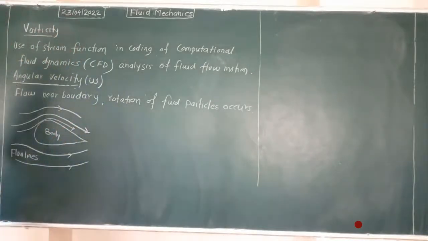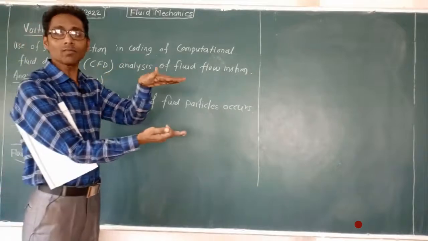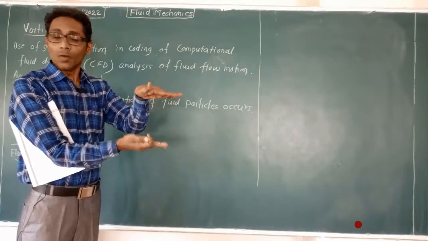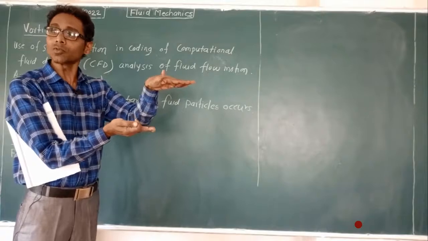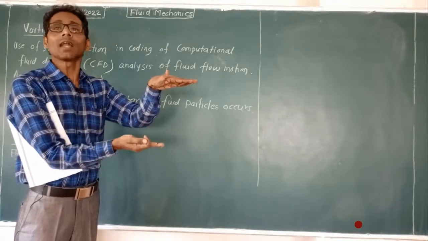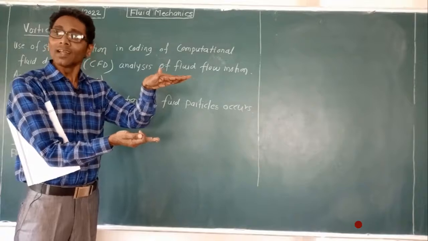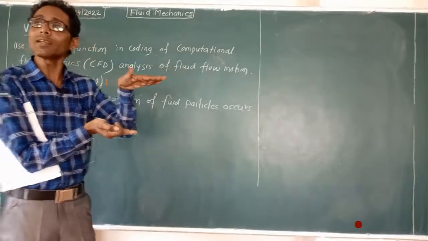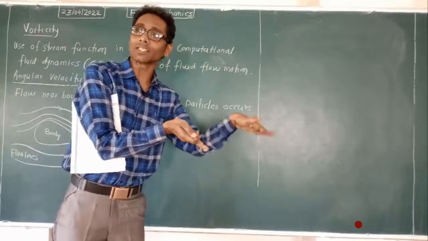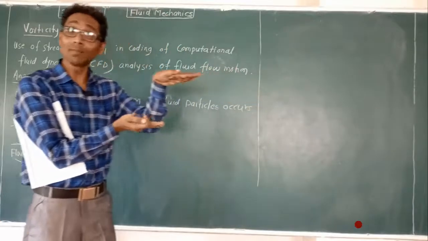Okay, so why does it occur? Because of a velocity gradient, a velocity difference. When two lines are moving with the same velocity, there will be zero velocity gradient. When one line segment is moving with some velocity and the other line segment with a different velocity, they will not stay in a straight form; the direction of the velocity component changes.